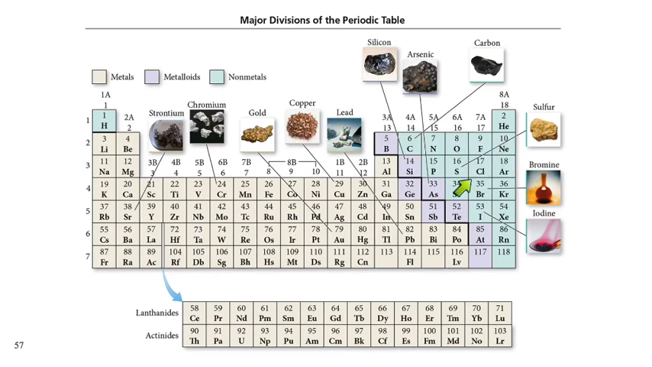The upper right corner is the nonmetals, and the lower left side is the metals. And again, we see hydrogen being an exception. He's a nonmetal, but he's over there hanging out with the metals because he wants to, I guess.